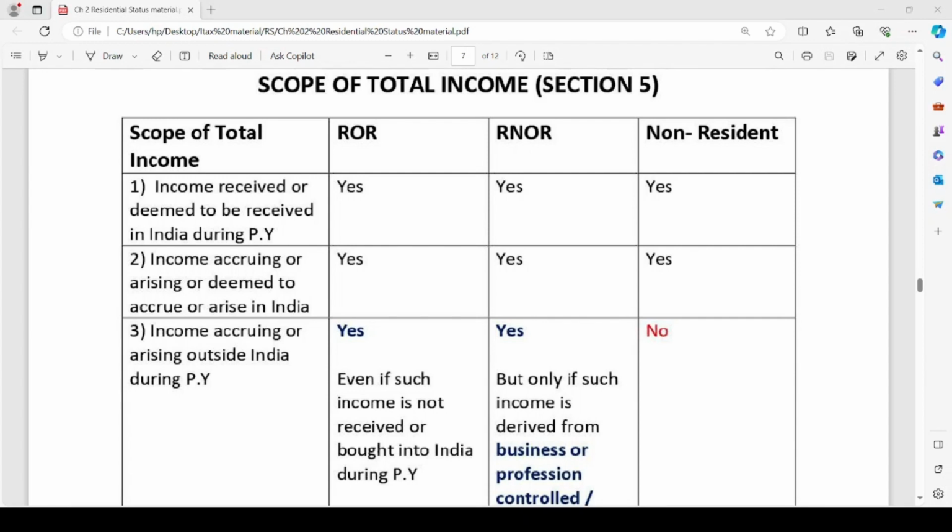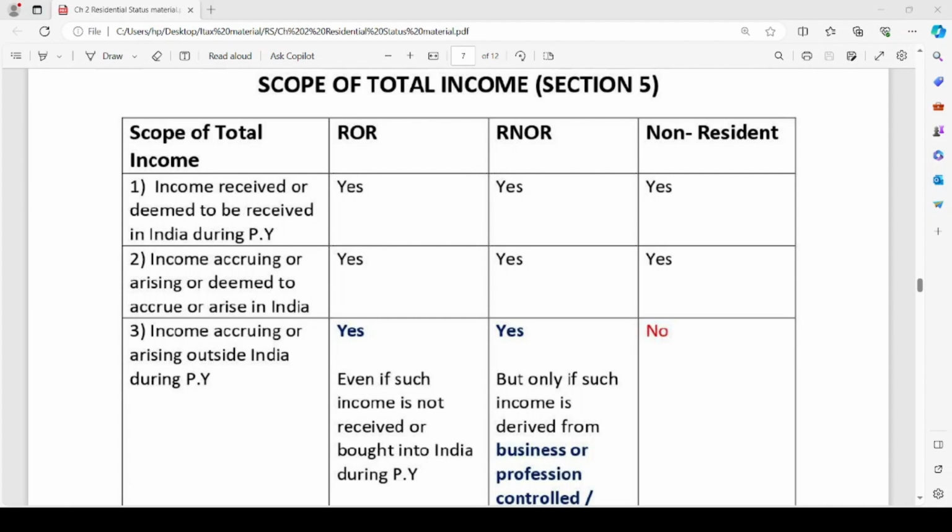Similarly, irrespective of the residential status of any person, incomes accruing or arising or deemed to accrue or arise in India are taxable. The first point, incomes received or deemed to be received in India, and the second point, incomes which are accruing or arising in India or deemed to accrue or arise in India are taxable in the hands of ROR, RNOR and non-resident. Irrespective of the residential status, these incomes are taxable.